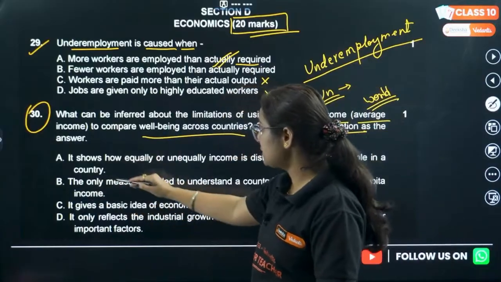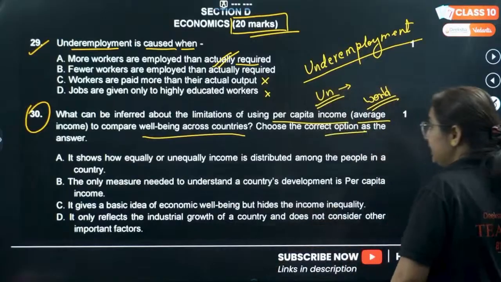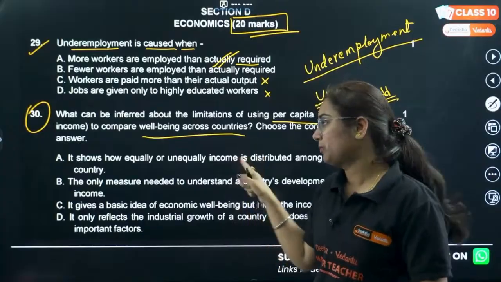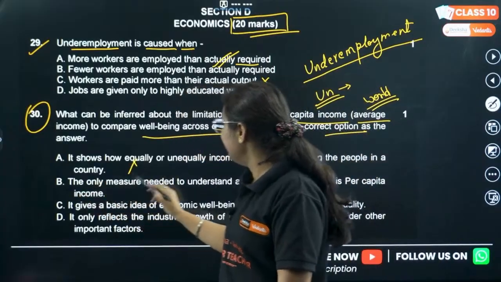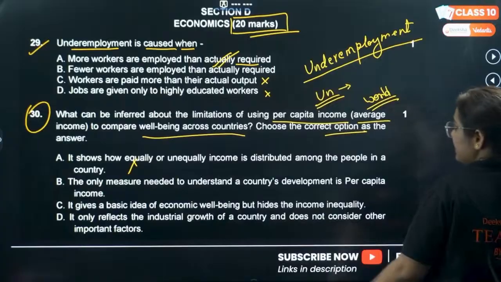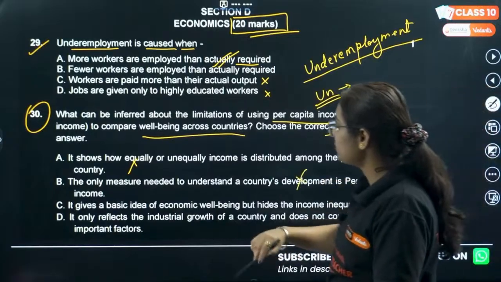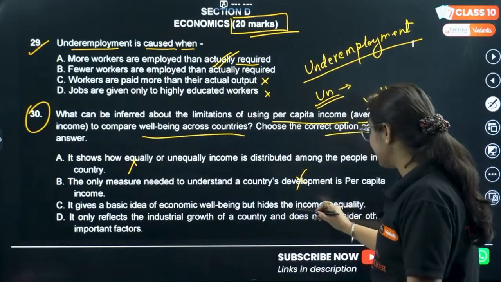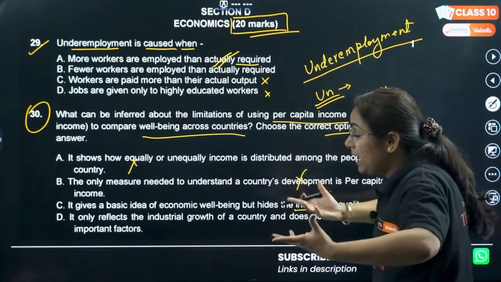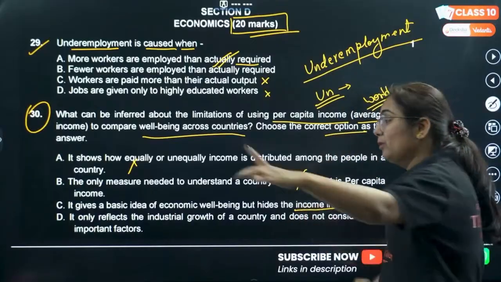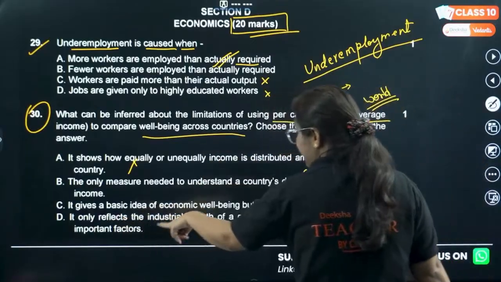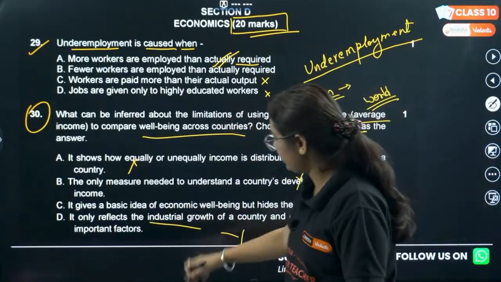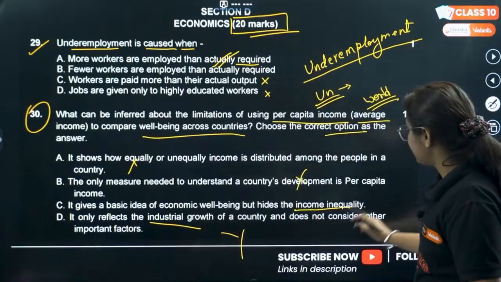Option A. It shows how equally or unequally income is distributed among the people. If it would have shown, why would we replace it? Not correct. B, the only measure needed to understand a country's development is per capita income. Not correct. C, it gives a basic idea of economic well-being but hides the income inequality. This can be, but let's not hurry and move to the D option. It only reflects the industrial growth. Industrial growth, not at all, and does not consider other important factors. Which is the correct option? C. Hope you understood it.